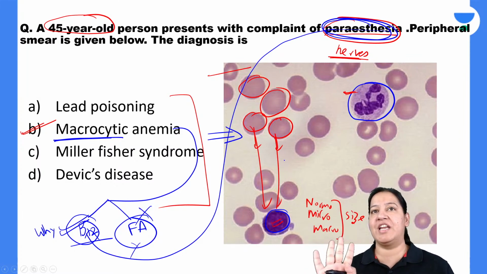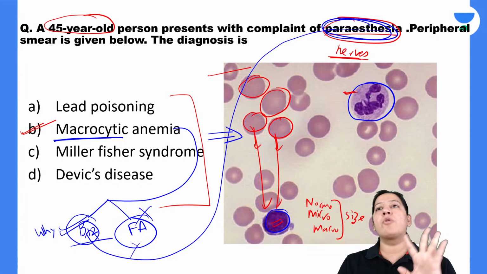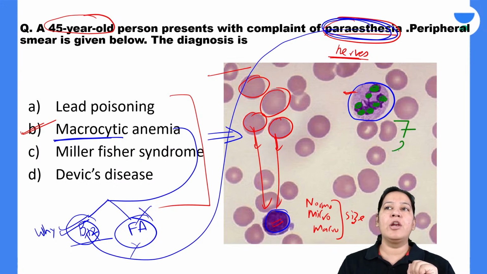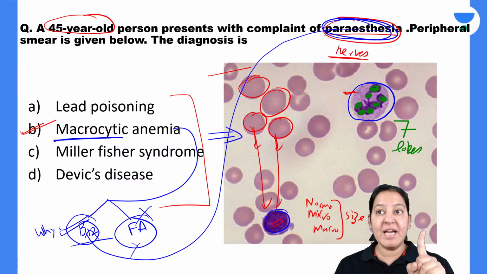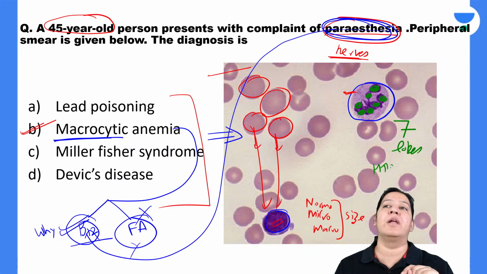What is megaloblastic anemia? Now what are the findings? Two findings are given in this image. Can you see a neutrophil? Now count the lobes in the neutrophil. Lobe number 1, 2, 3, 4, 5, 6, 7. I can see 7 lobes in this neutrophil. So basically this neutrophil is not a normal neutrophil. It is a hyper-segmented neutrophil.